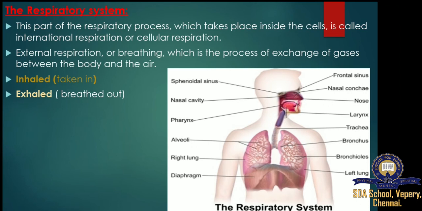We will not discuss it in this chapter. We will talk only about external respiration or breathing, which is the process of exchanging gases between the body and the air. We will learn how air is inhaled, how oxygen from the inhaled air mixes with the blood, and how carbon dioxide produced in the cells reaches the lungs and is exhaled. We will also learn about the respiratory system, which is responsible for external respiration.